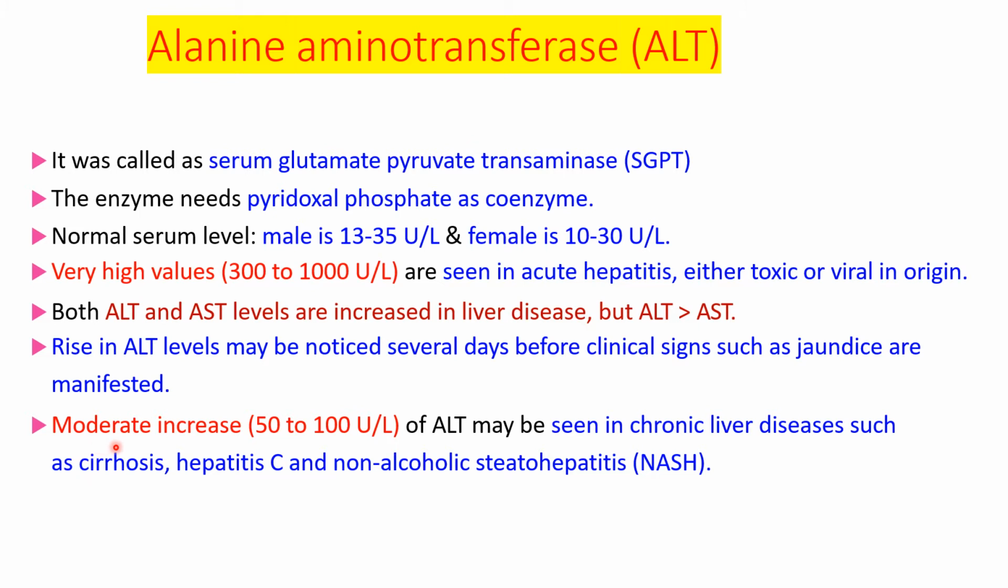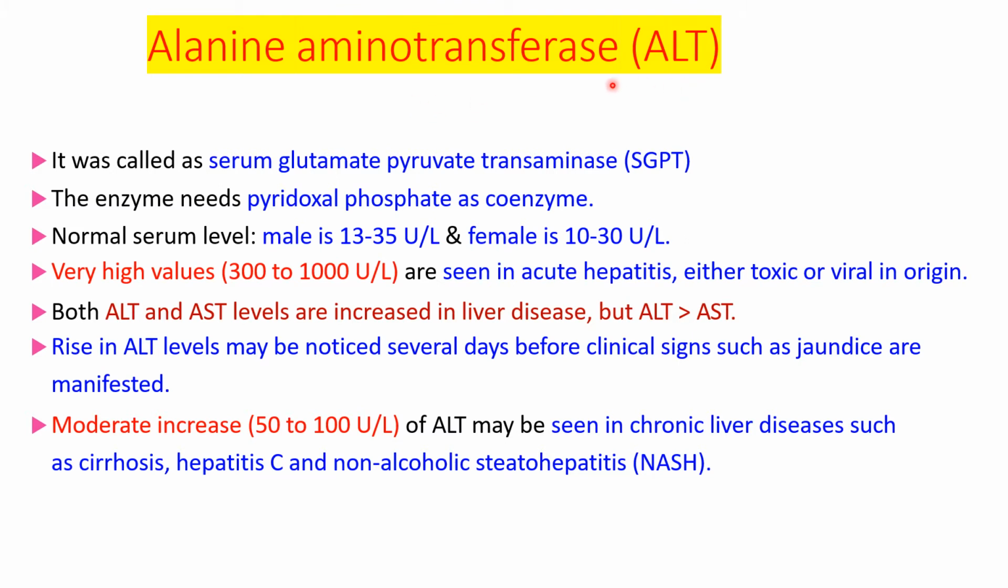Second, moderate increase may be seen in chronic liver diseases such as cirrhosis, hepatitis C, and non-alcoholic steatohepatitis. So that is the condition of the liver: cirrhosis of liver, hepatitis C, non-alcoholic steatohepatitis. So this alanine aminotransferase is specific for the liver, and in liver conditions or diseases of the liver, the level of ALT increases.